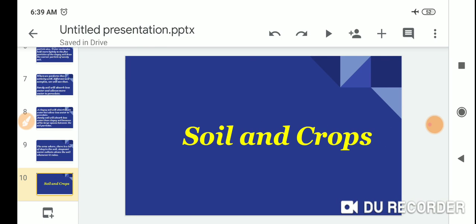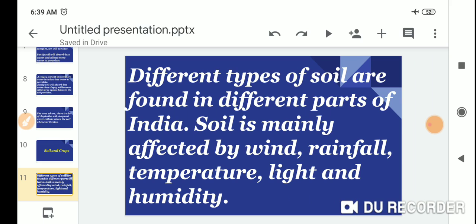Soil and crops. Dear students, we will learn about soil and crops. Different types of soil are found in different parts of India. Soil is mainly affected by wind, rainfall, temperature, light and humidity.